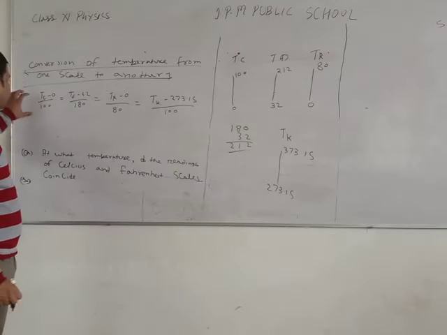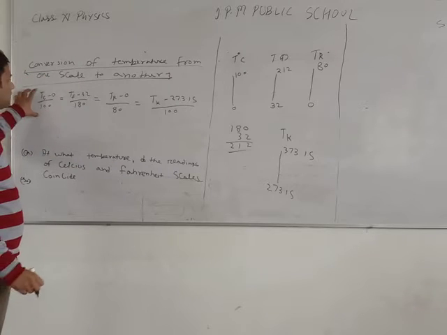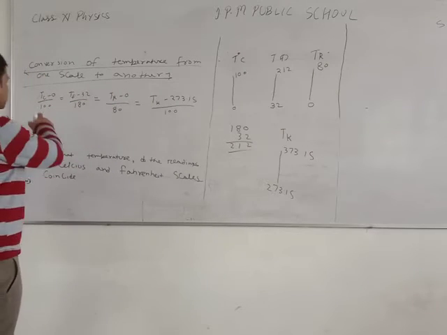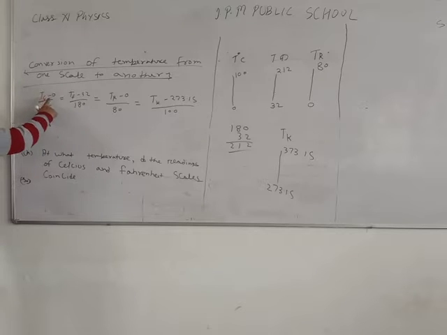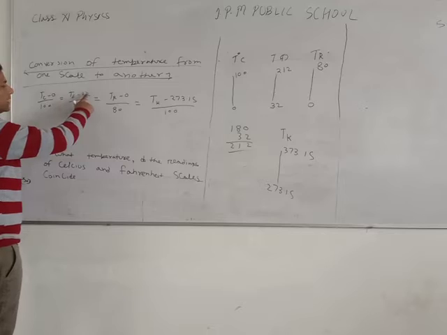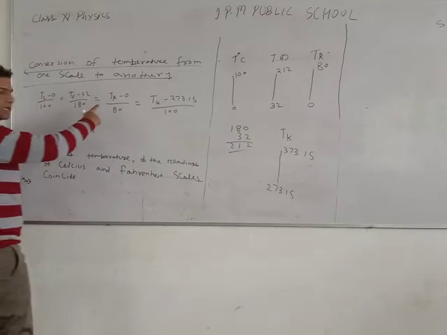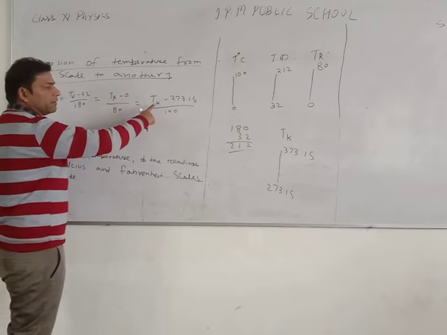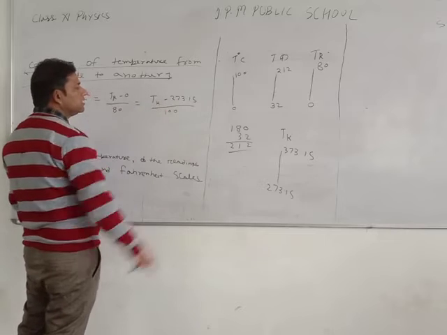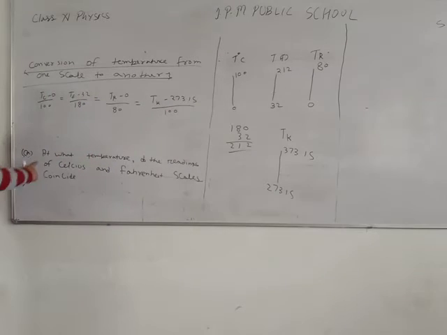The conversion formula for all the temperature scales is: temperature in centigrade minus 0 upon 100, temperature in Fahrenheit minus 32 upon 180, temperature in Reaumur minus 0 upon 80, temperature in Kelvin minus 273.15 upon 100. So our next question is a very important question.